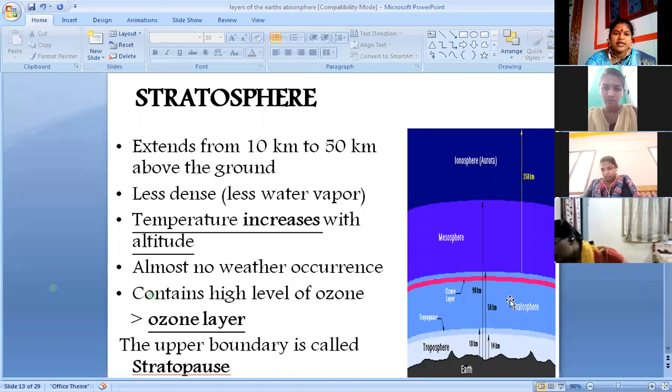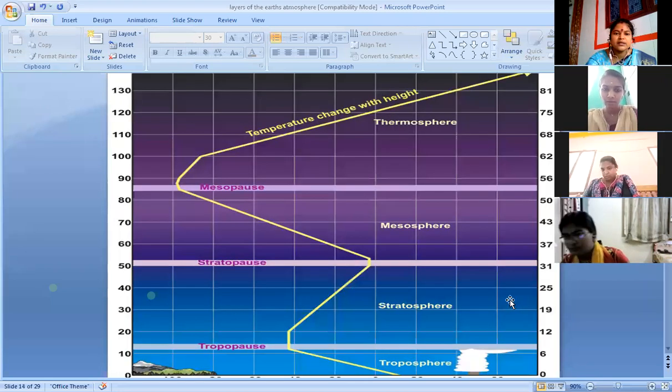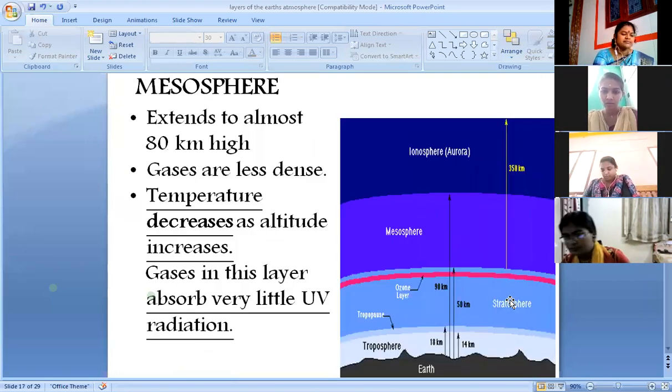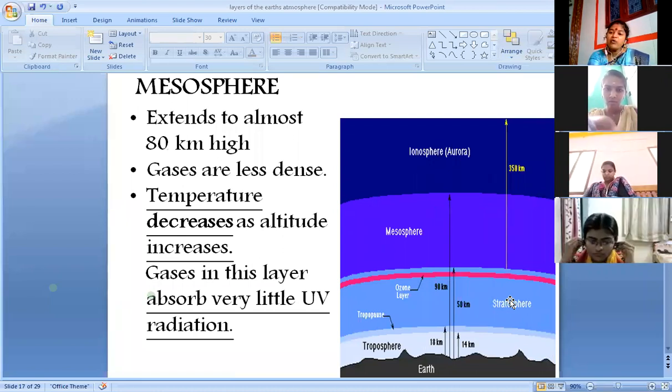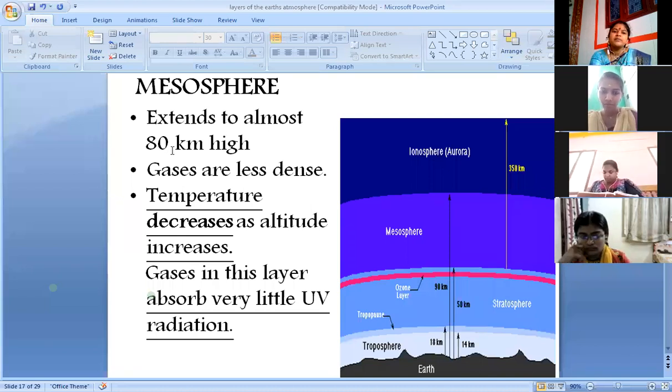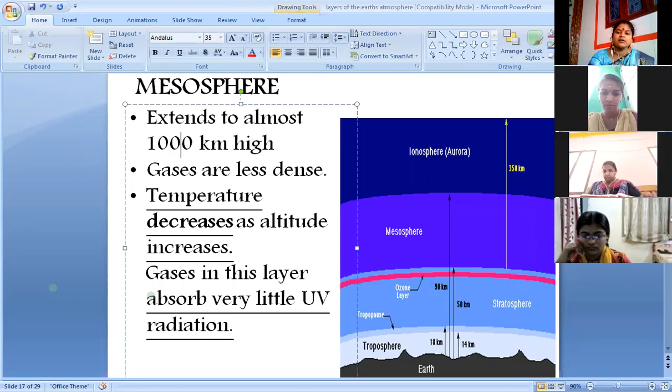The next is mesosphere. Mesosphere lies above 50 kilometer and extends up to 100 kilometer. The gases are less dense.